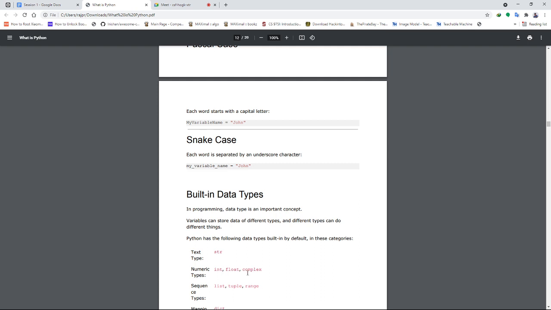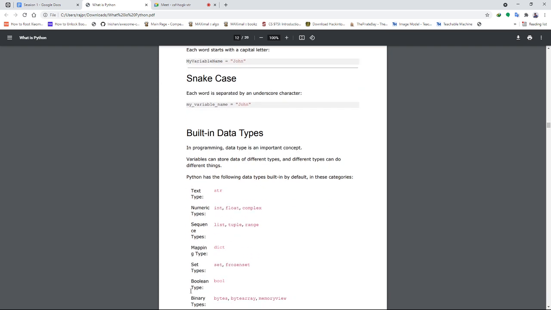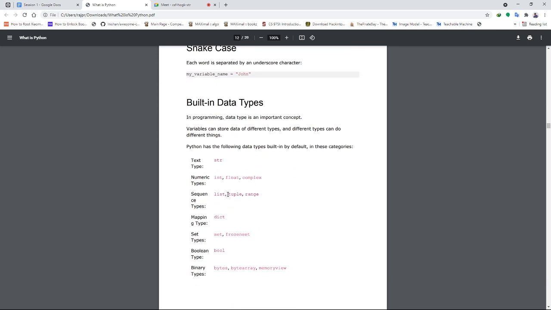For text type, we have only one data type, that is str. Numeric types, we have int, float and complex. Sequence data types, better known as data structures, we have list, tuple and range. List and tuple are data structures here, and range is a function, but all of these come under sequence types.